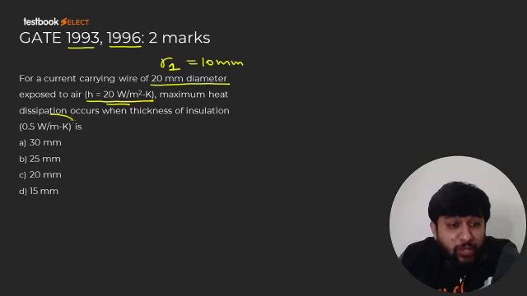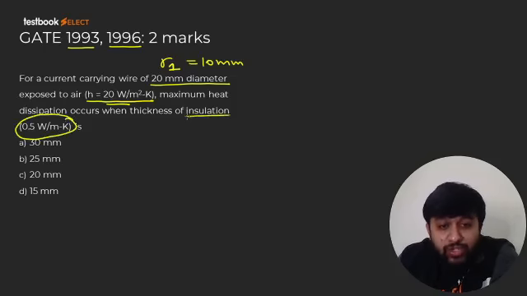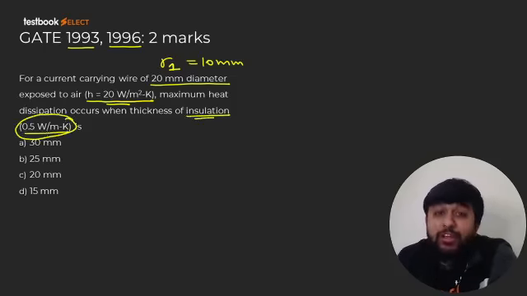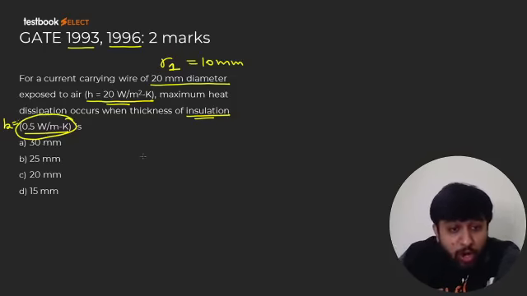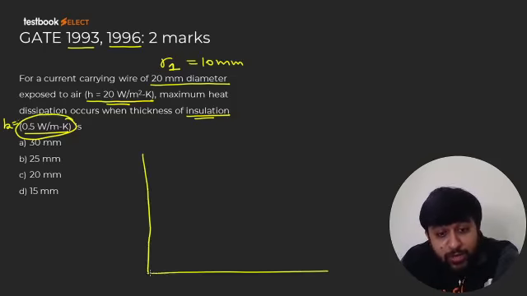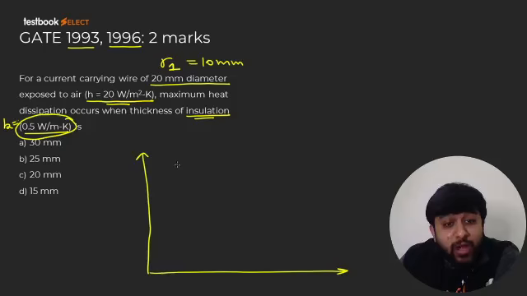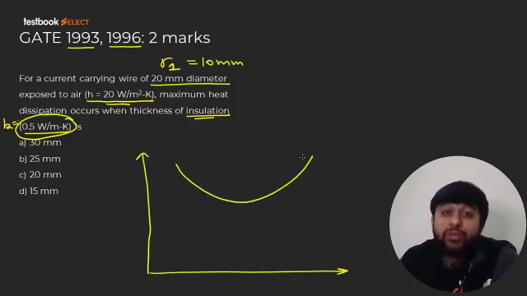And for the insulation, something is given to you, in brackets. What are the units? Watt per meter Kelvin. I think these are the units of thermal conductivity. So thermal conductivity of insulation is given to you and they are asking when the heat dissipation rate will be maximum. So you know that, sir, heat dissipation rate will be maximum when the total resistance of insulation is